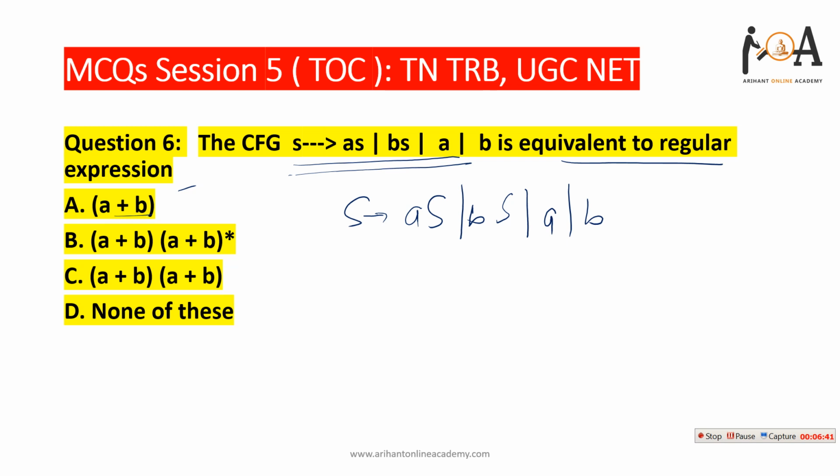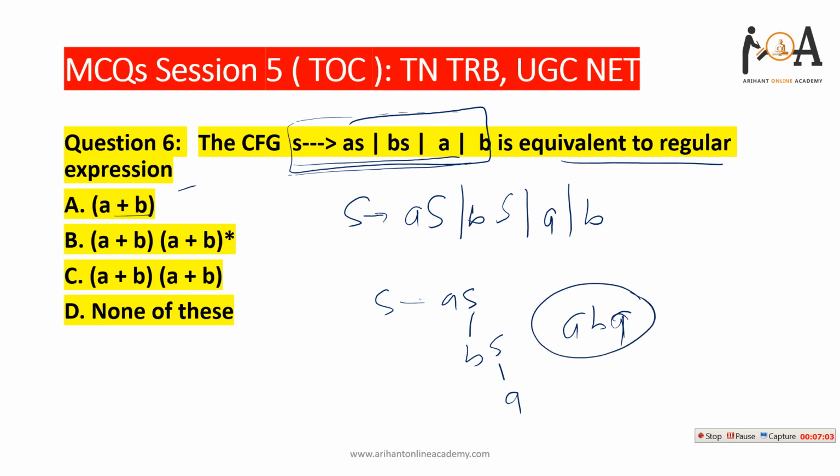A plus B means either A or B should be there, but you can derive S to AS, then from this S to BS, then from this S to A. So ABA can be generated by this grammar, but ABA cannot be generated by this option, that is why it gets eliminated. Similarly ABA cannot be generated by this option as well, so this is eliminated.